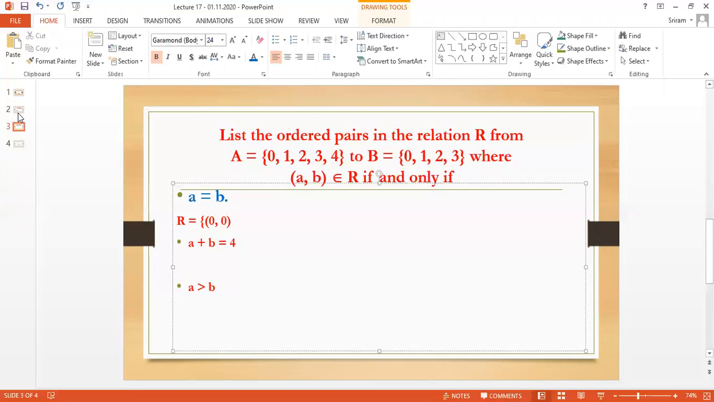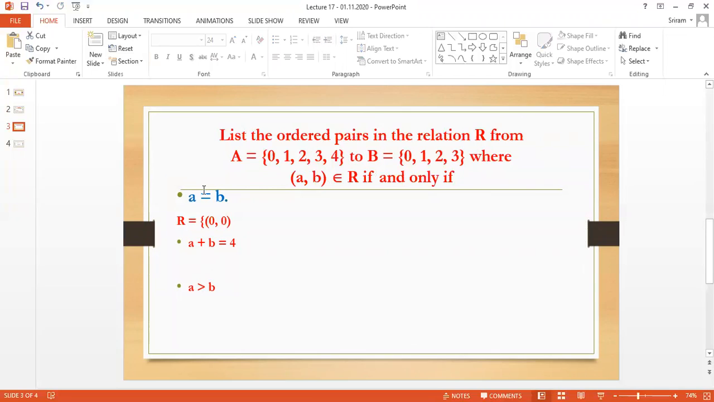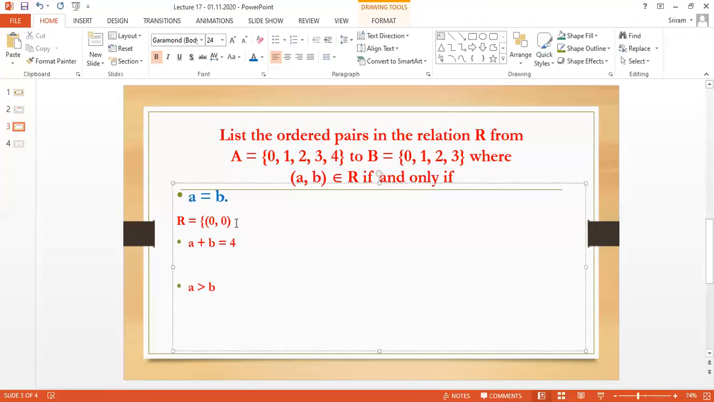But there, we made the definition. When we make the definition, we said we have to map all the elements. But here we are not making the definition. This is the problem. So here we are going to take an element only if A is equal to B.